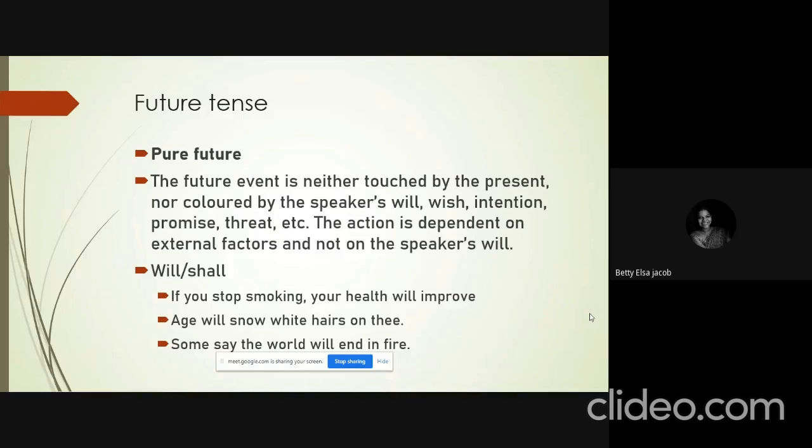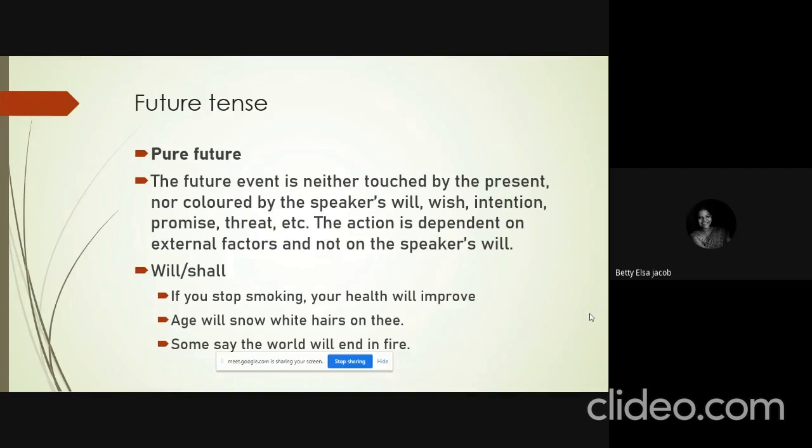It is not colored by the present moment, or we will not be able to understand the speaker's will or wish or intention when we refer to an action in the future tense. We usually use will or shall to refer to the pure future. The examples are: if you stop smoking, your health will improve. Now, this is a general statement. It tells you that if you stop smoking, your health will improve. It's a general truth that if you don't smoke, you will naturally improve on your health.